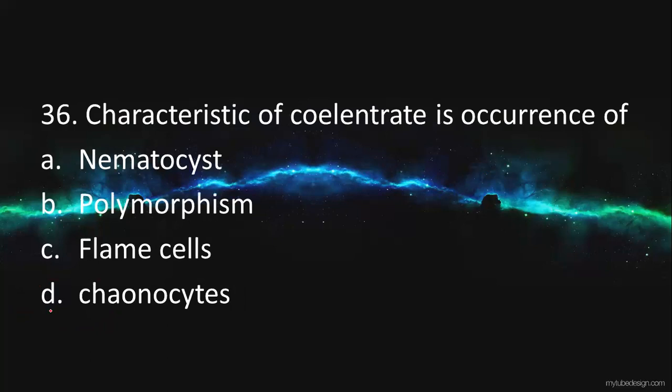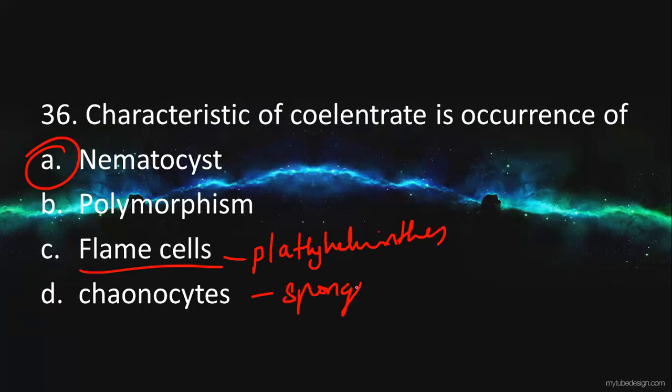Characteristic of coelentrate trait. The occurrence of characteristic of coelentrate trait is an occurrence of nematocyst, which coils around the prey. Flame cells are present in the phylum Platyhelminthes. Cnidocytes are present in sponges, and polymorphism is nothing but multiple structured organisms. So here the answer will be nematocyst.